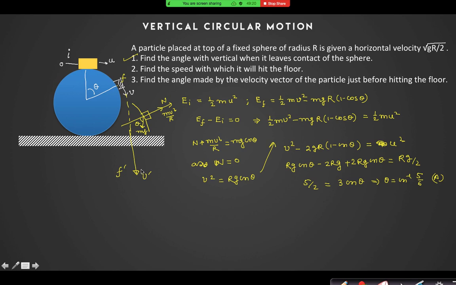Is there any problem conserving energy? Because till now no other force is doing work, only the gravitational force is acting. So can I say that half m v prime square minus mg into 2r is equal to half m u square? Is that equation correct? Can I write this one?